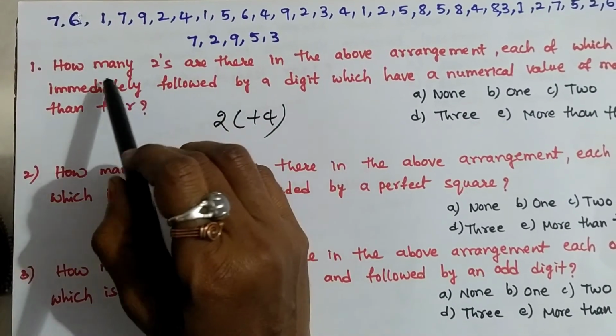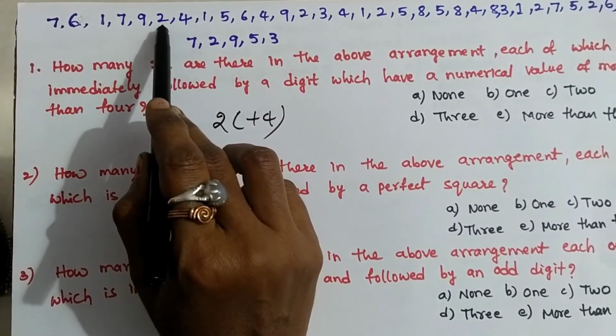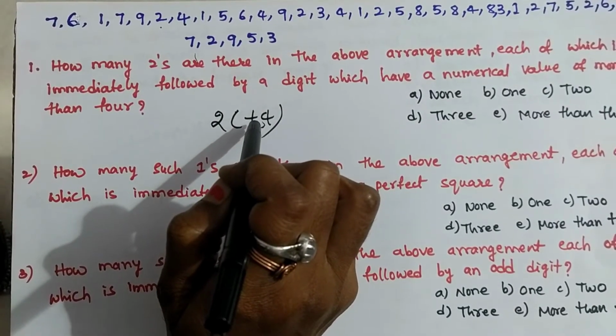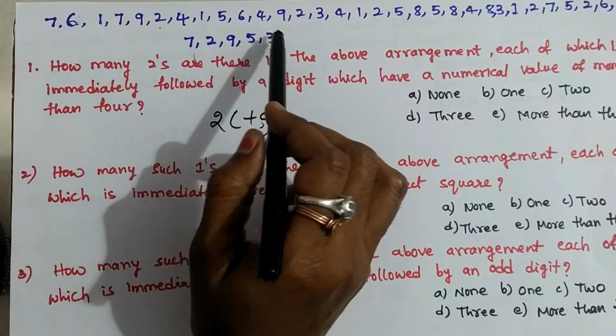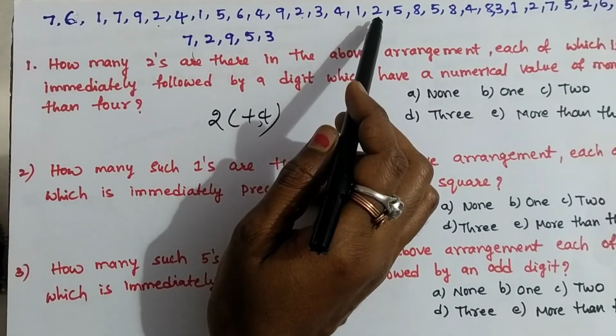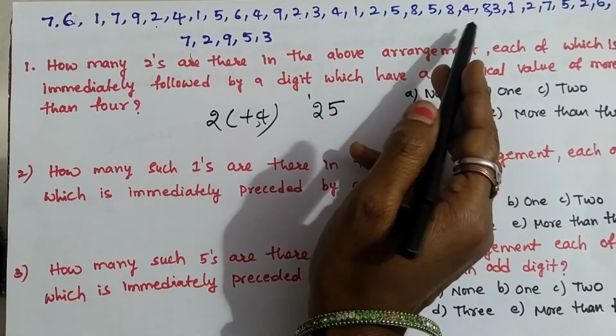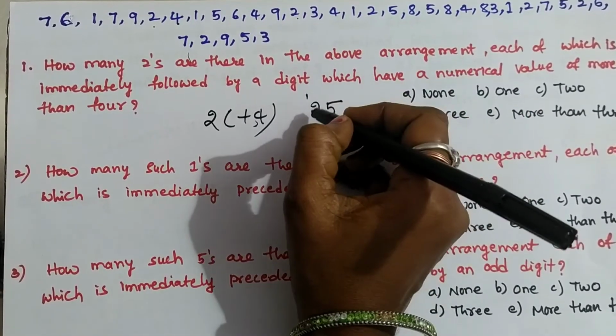Okay, concentrate on 2, 2, 4. We have the condition more than 4. Okay, neglect it. 2, 3. 2, 5. Okay, 5 is greater than 4. Next, 2, 7.